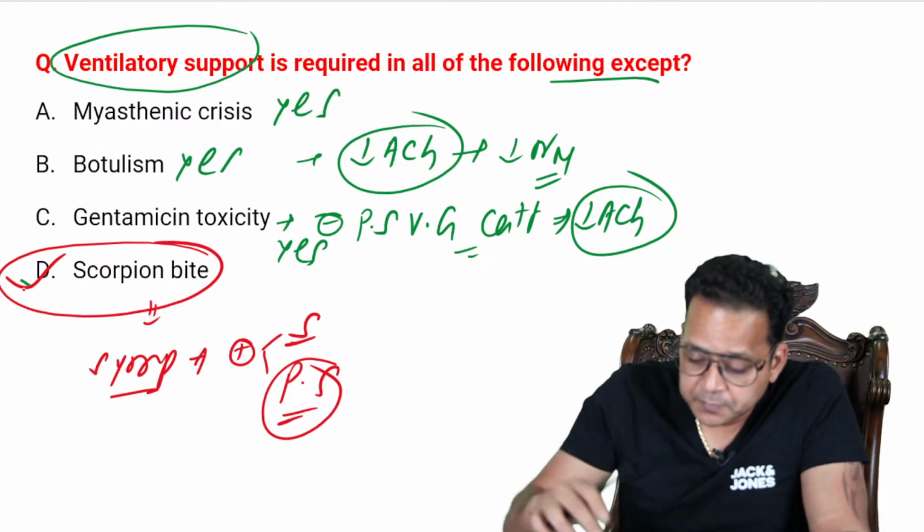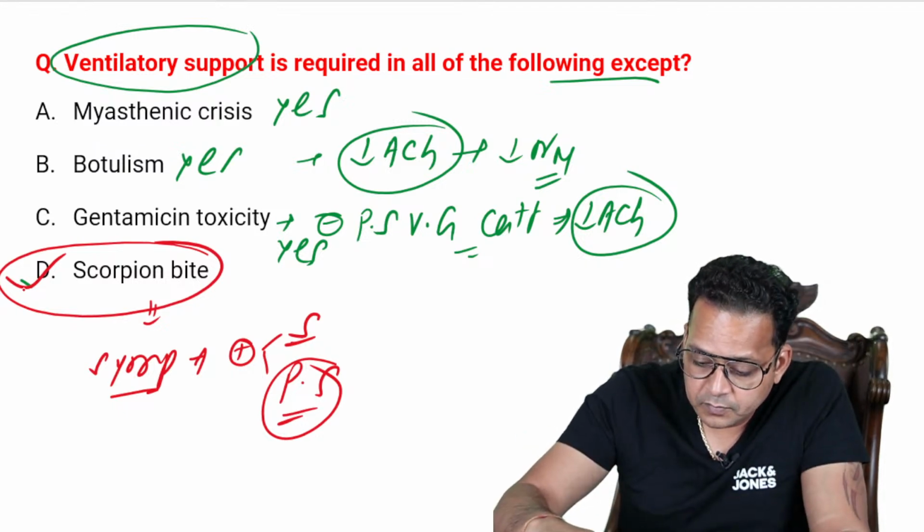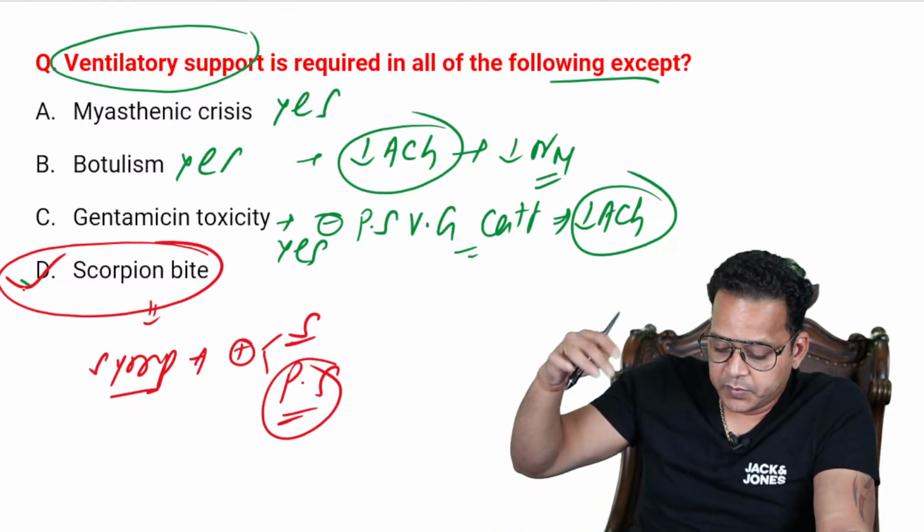So prazosin. Mr. Nerd, thank you very much, guys. All right. So anyways, scorpion bite is the right answer.